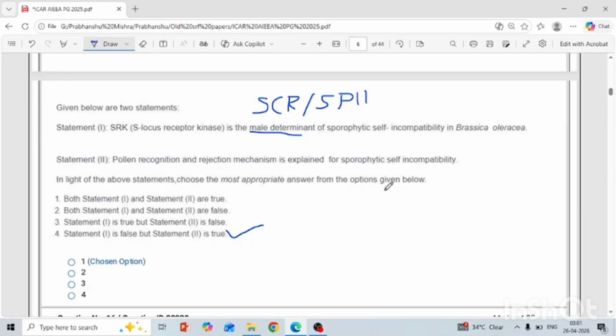And the gene regulated under gametophytic self-incompatibility is SCF, dash SLF. This is for the male. Okay, and sRNAs.